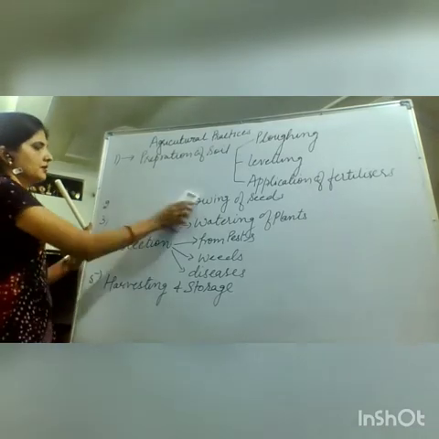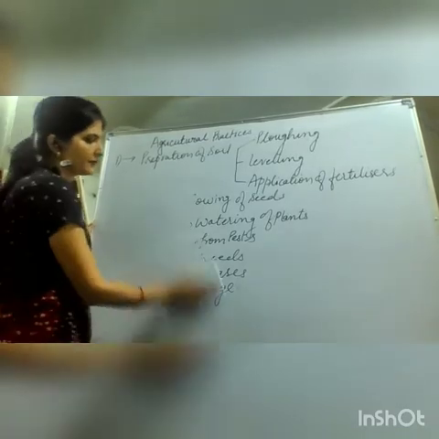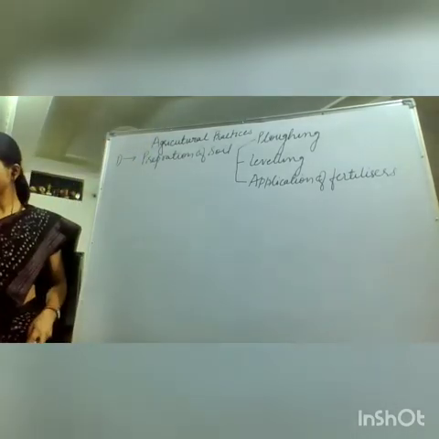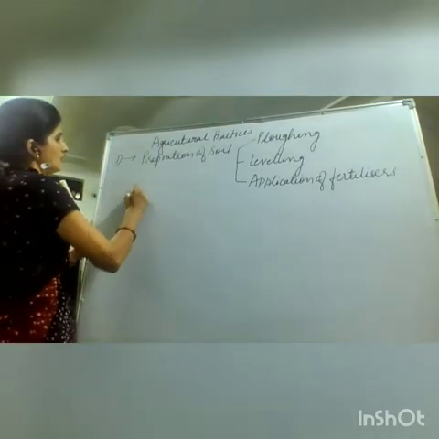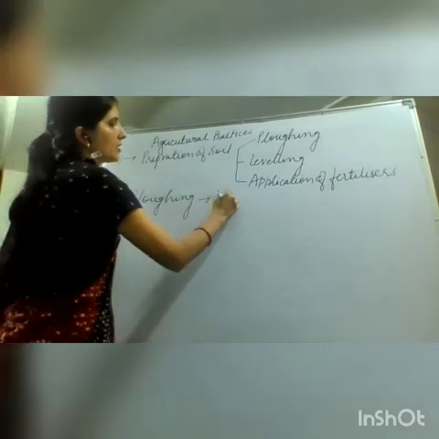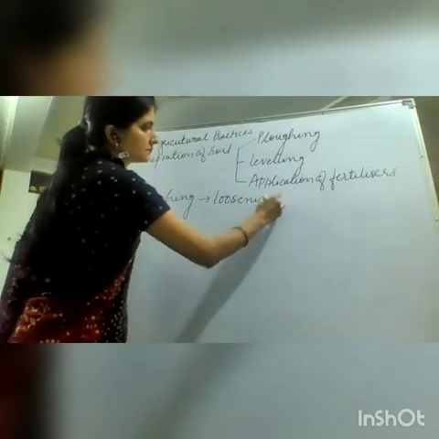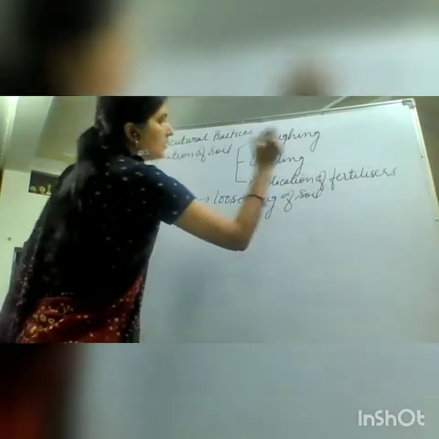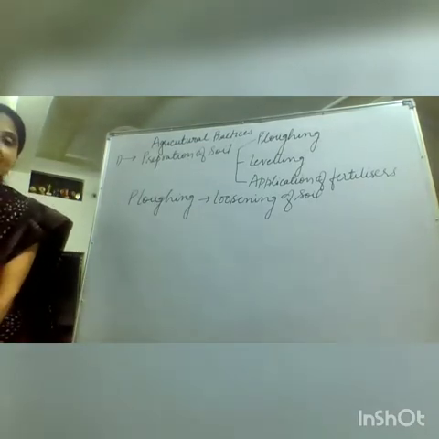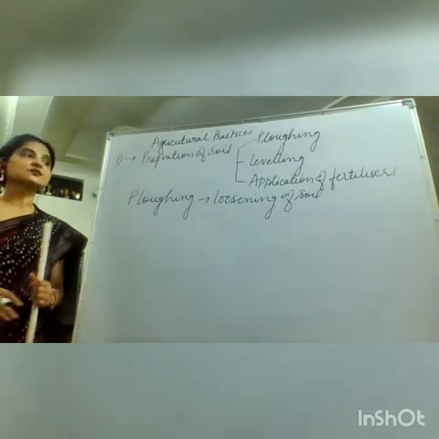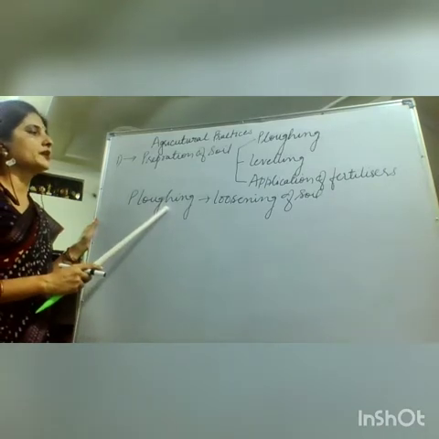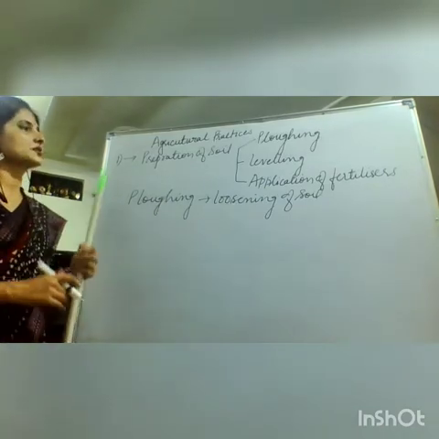So I am cleaning the board now and we will start with plowing. What is plowing? Plowing is loosening and turning of soil. As after harvesting of crops, there may be remains of the previous crops, and the land may get hardened. So plowing is done for the loosening and for the upturning of the soil. This makes the soil looser.